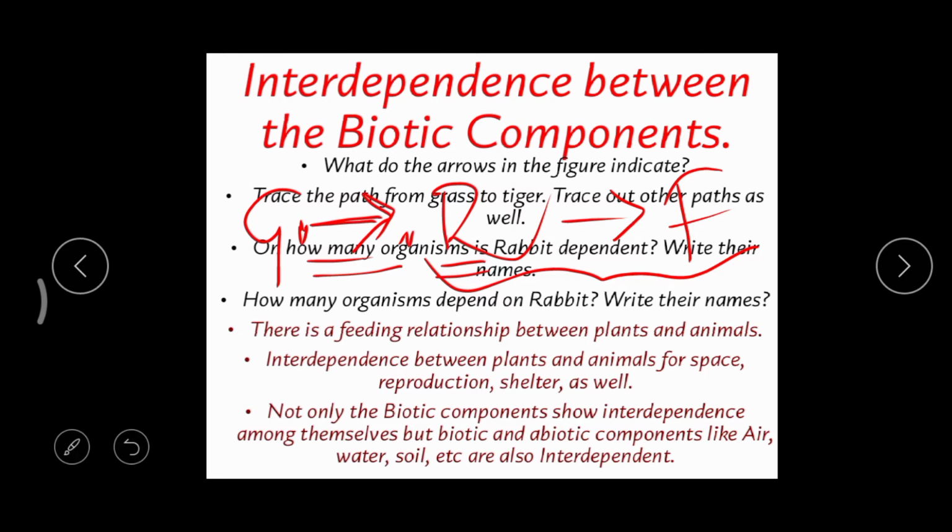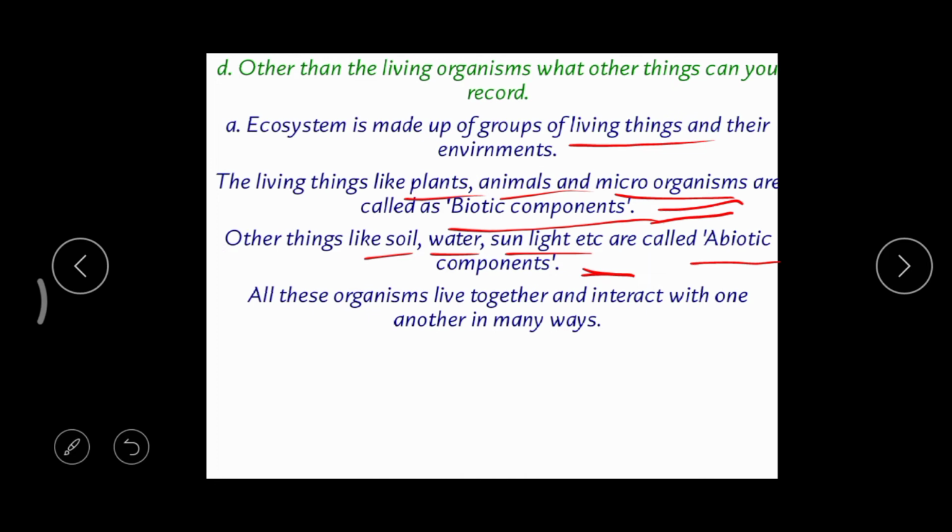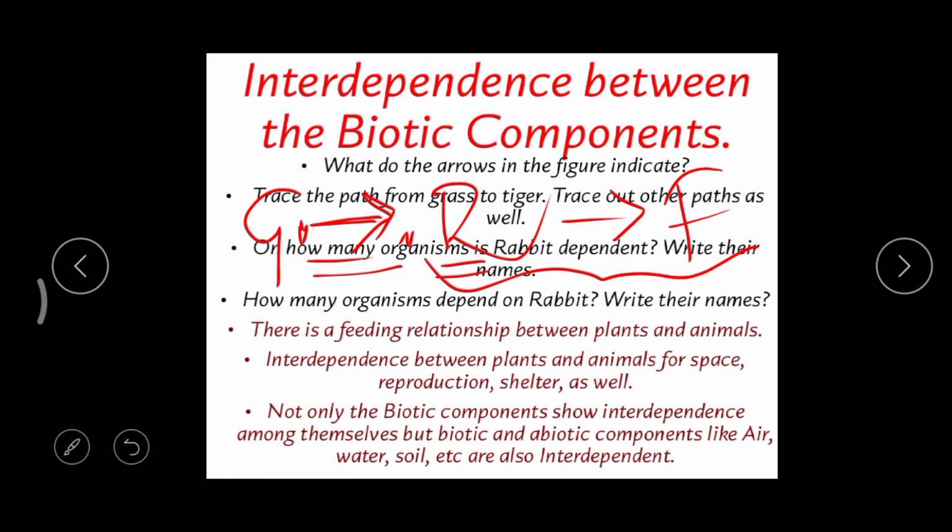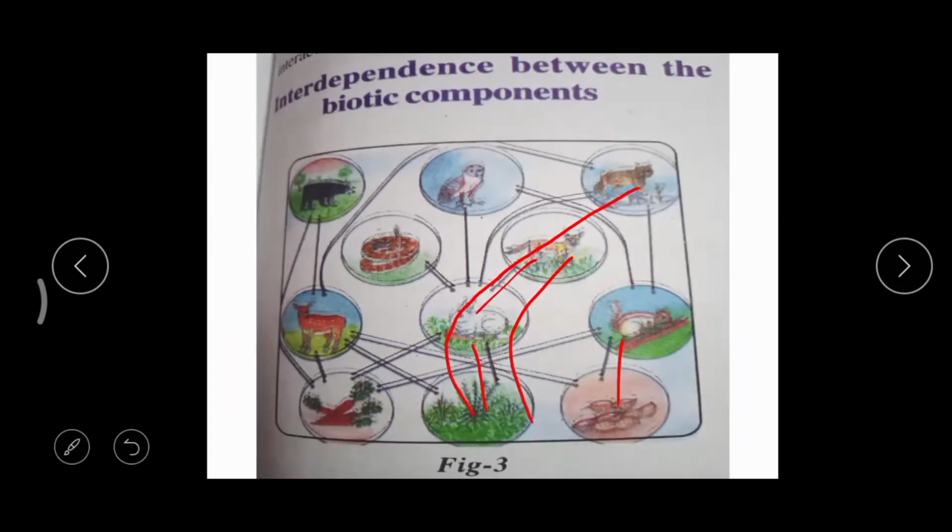Write their names. Rabbit depends on two things: one is the carrot, and the other one is grass. Correct.